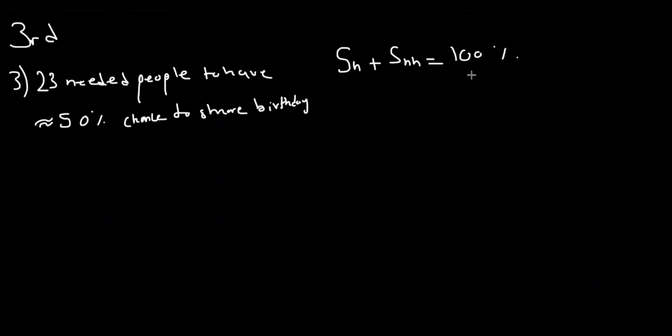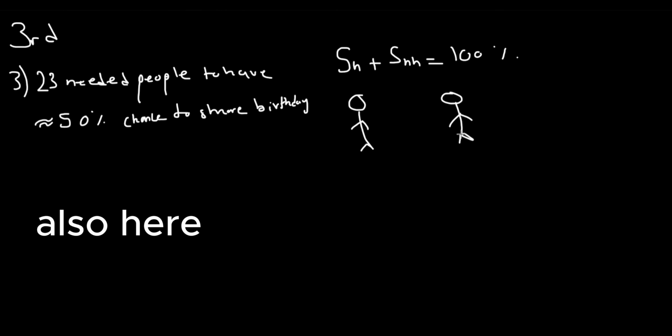The probability of something not happening plus it happening must equal 100, since 100 is the limit, right? So we're going to draw two poorly drawn people and assume these people have different birthdays. So let's say this person has a birthday July 2nd.